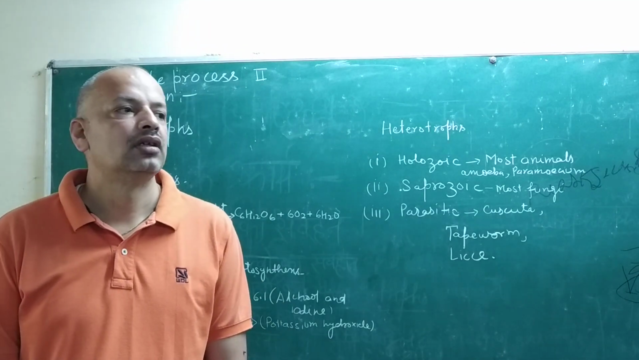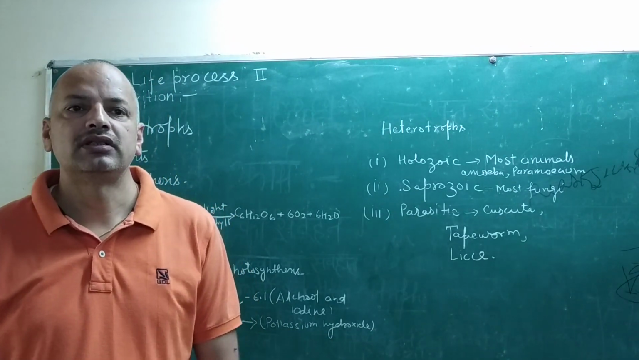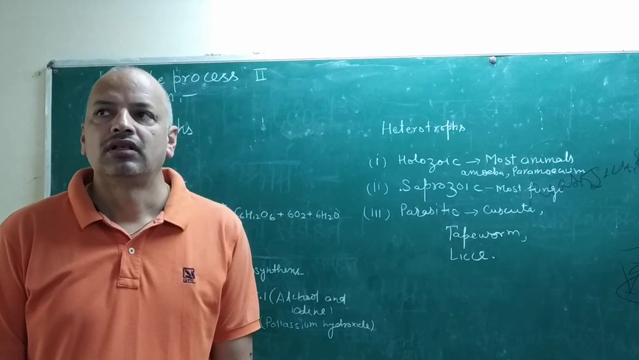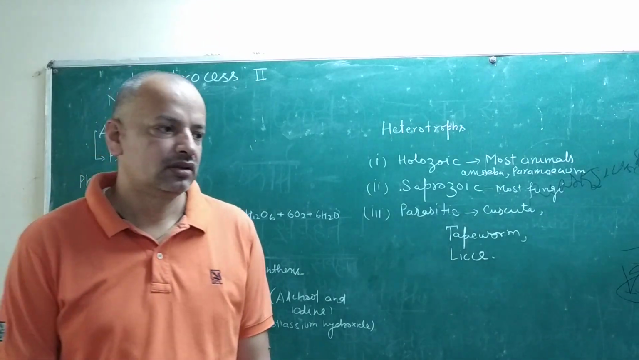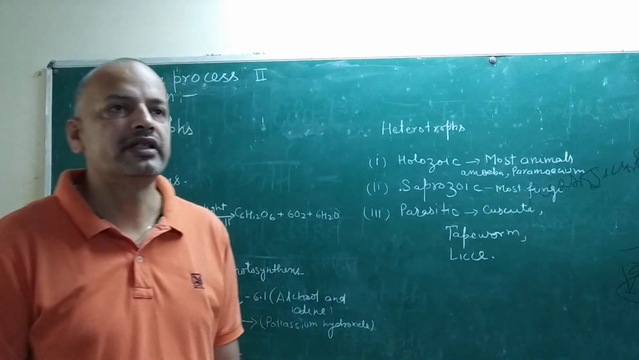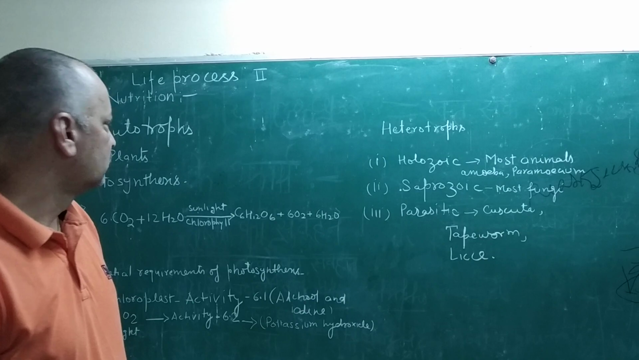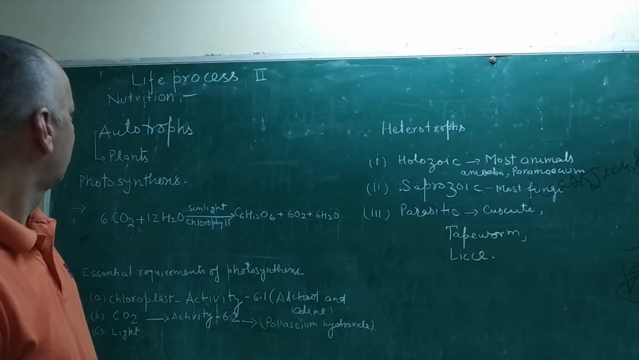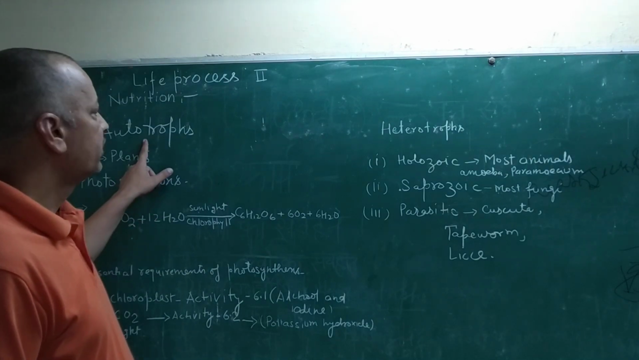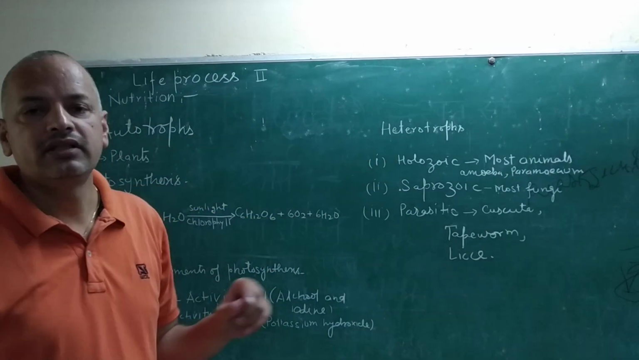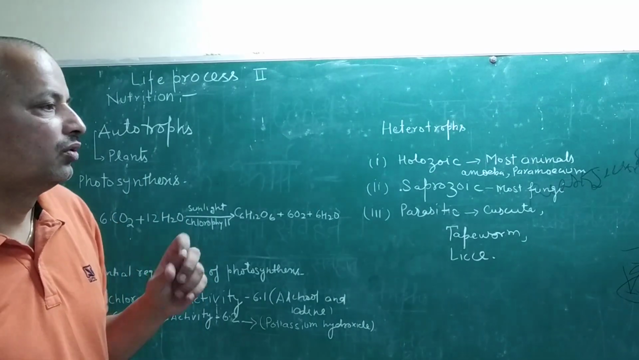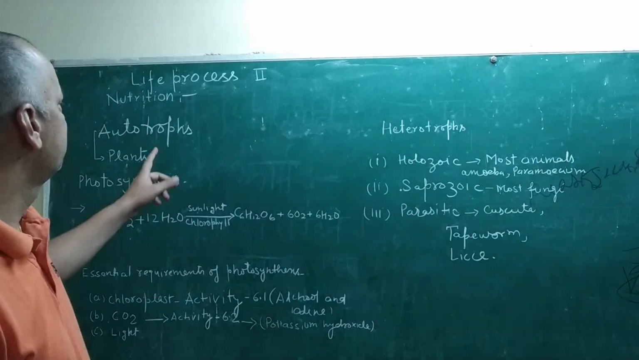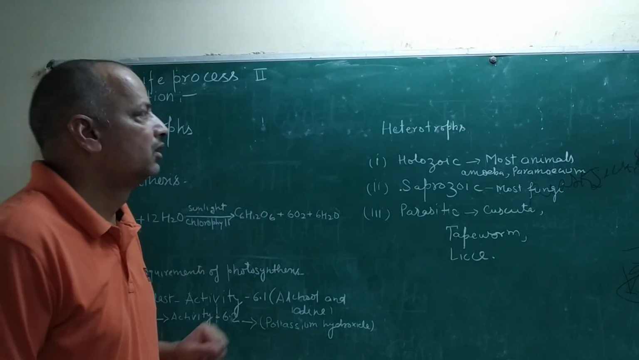Hello students, today we will discuss nutrition divisions. There are two types of divisions of organisms on the basis of nutrition. First is autotrophs and second is heterotrophs. That is based on the nutrition. So the whole organism is divided in two groups on the basis of nutrition, that is autotrophs and heterotrophs.